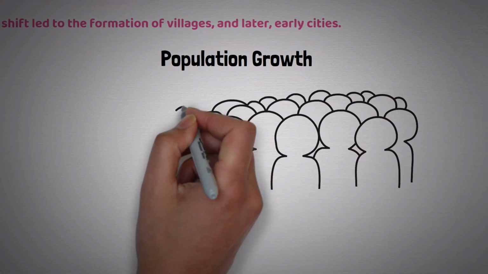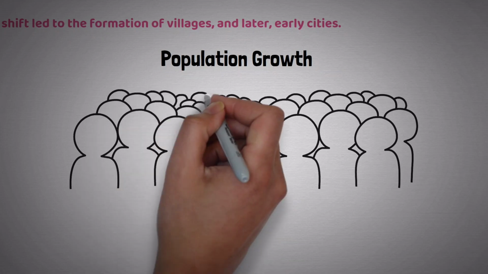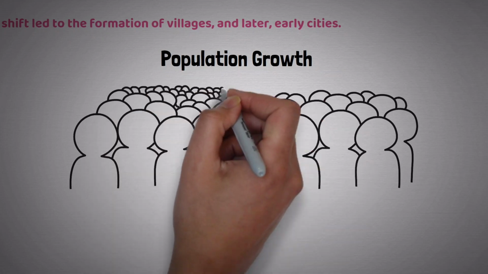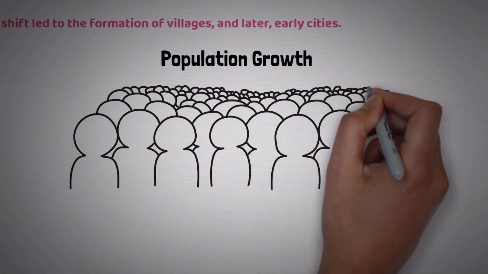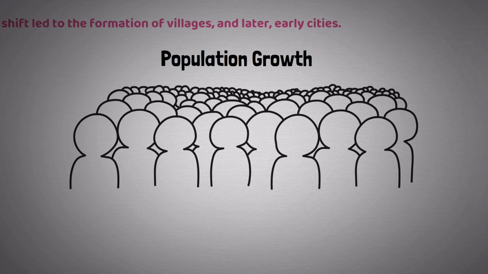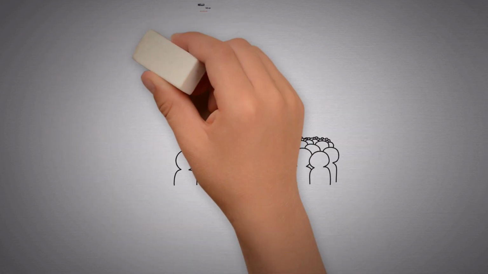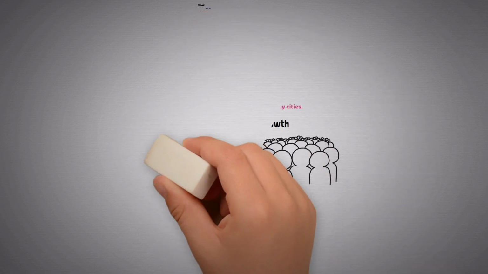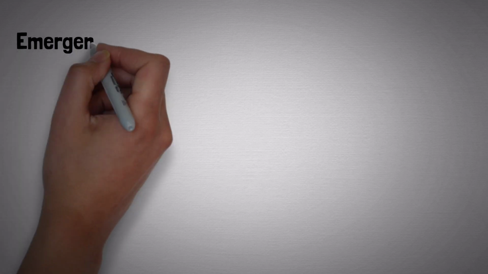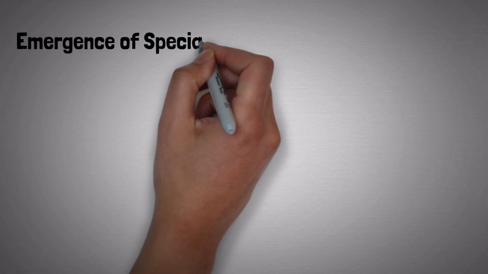As a result, larger communities were formed, and humans needed to work together and organize themselves more effectively. Emergence of specialization. As the need to search for food decreased, humans began to focus on other activities. This is when various professions such as toolmaking, weaving, trade, and even art emerged. Roles and responsibilities in society began to be divided.